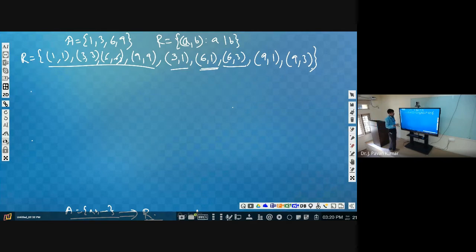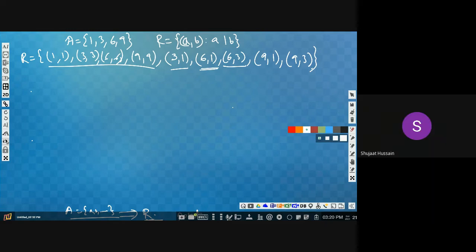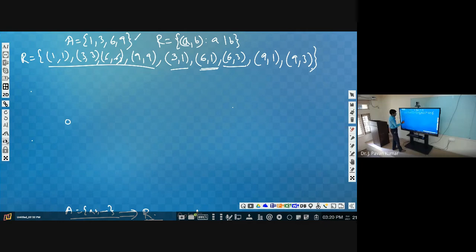Now this particular relation, in general, how will we represent it in the form of a digraph? Try to concentrate now, this is the important thing. How many vertices will we have? Four, because we have four elements in A. So let us consider 1, 3, 6, 9. And what are the tuples that we have? (1,1), so we will have a directed edge. Next (3,3), a directed edge. Next (6,6), (9,9). Like this we will have directed edges.